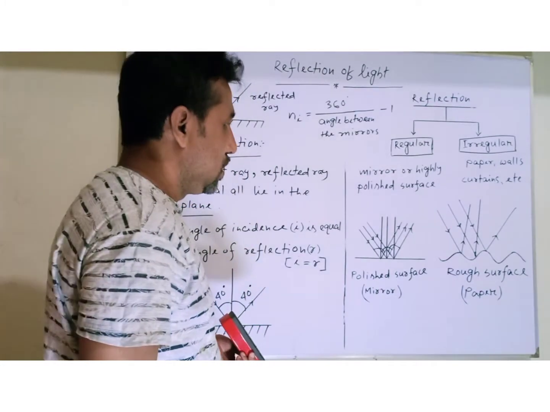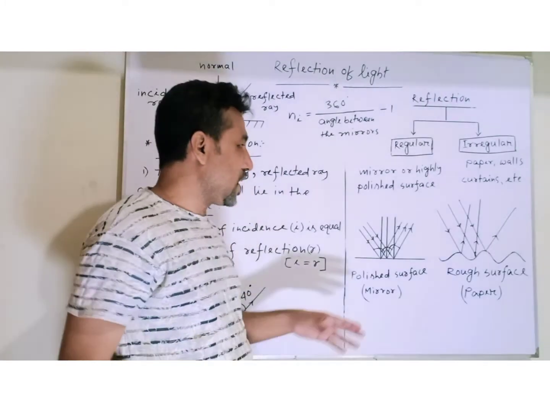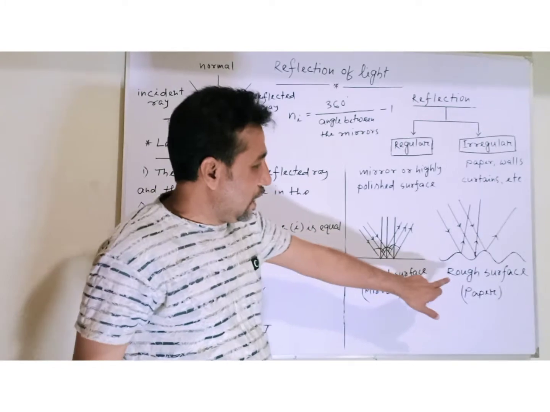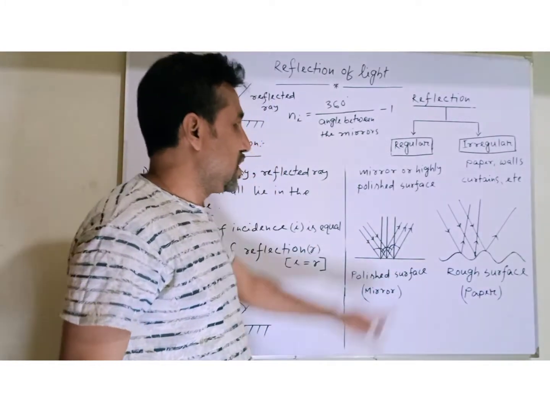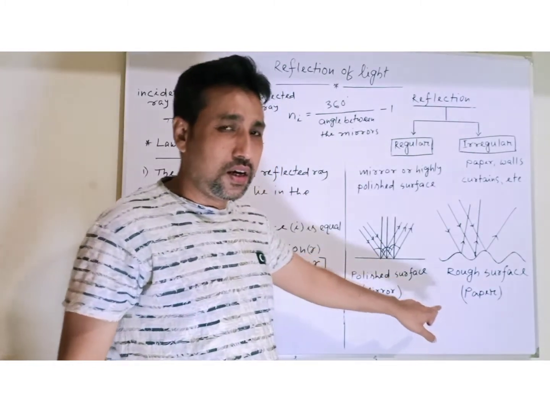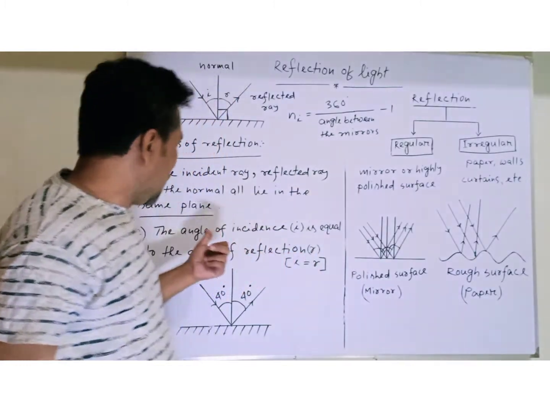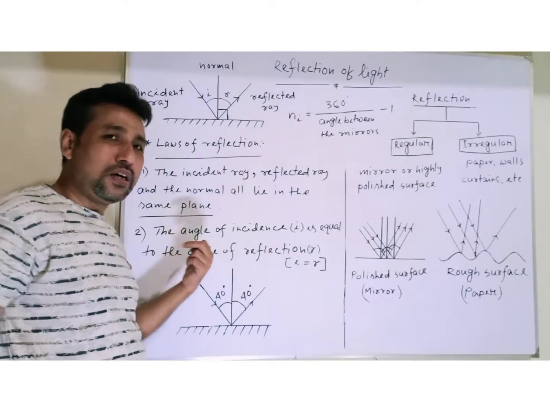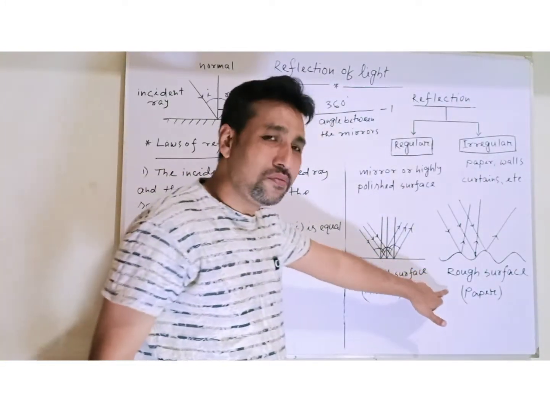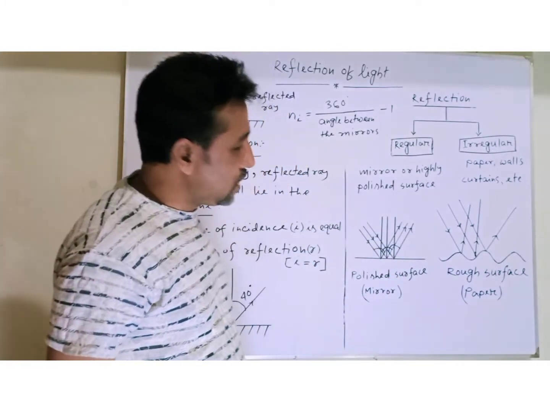So a question arises here. In case of a rough surface, I mean, in case of irregular reflection, are the laws of reflection not followed? No, they are followed in every case.